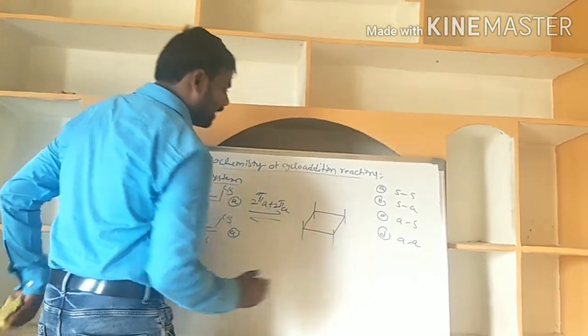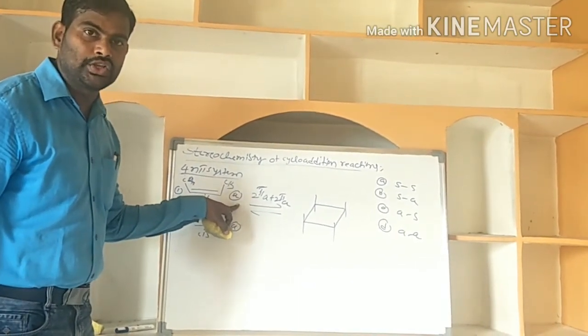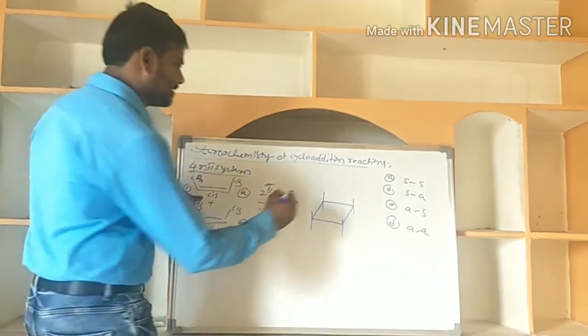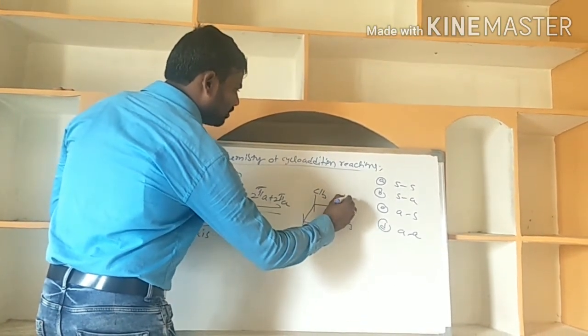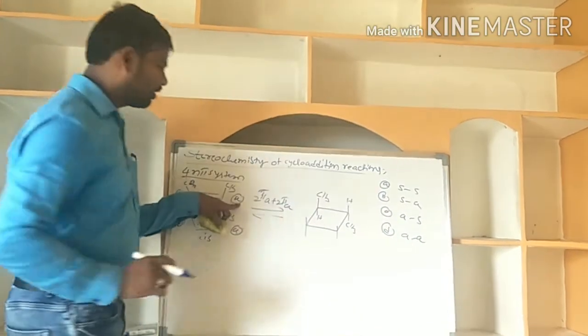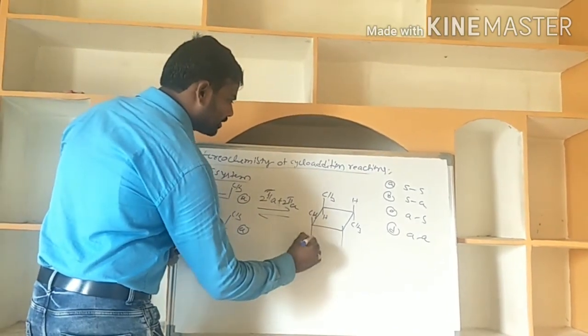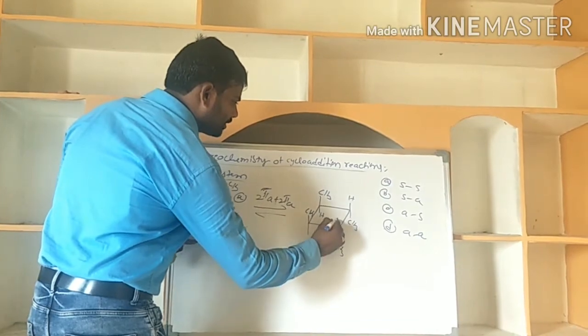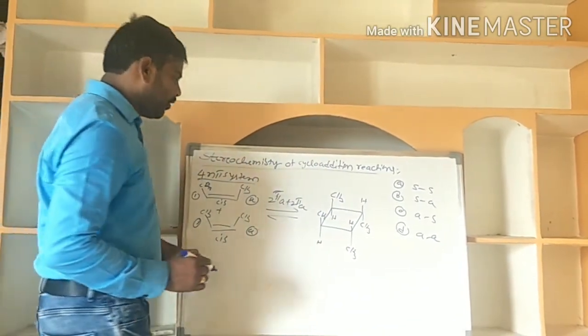Both the partners are andra, which means whose geometry will be changed. Here cis, the geometry is changing to trans. This is an andra partner. Here also this is an andra partner, meaning the geometry will be changed.